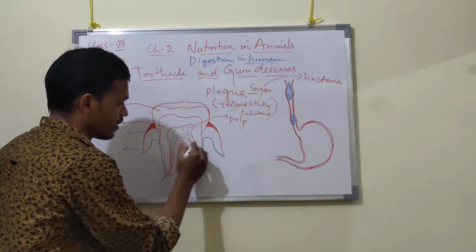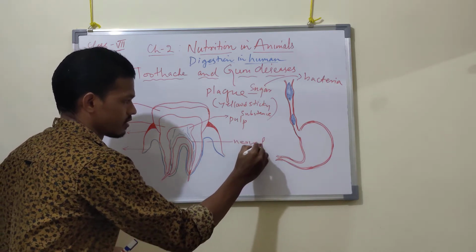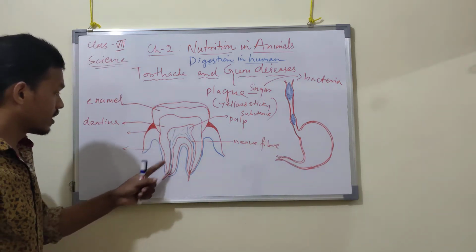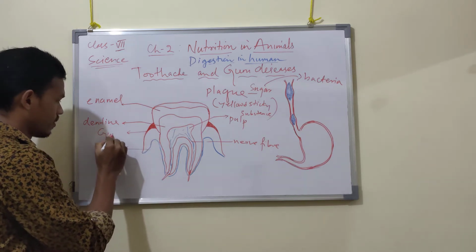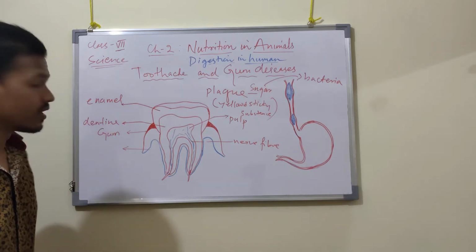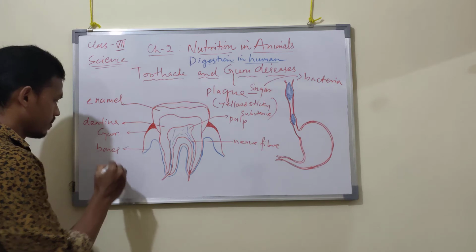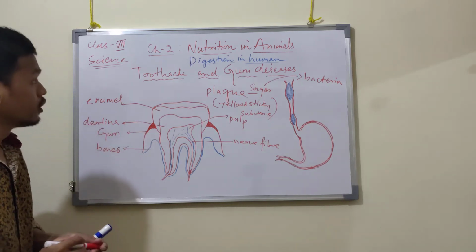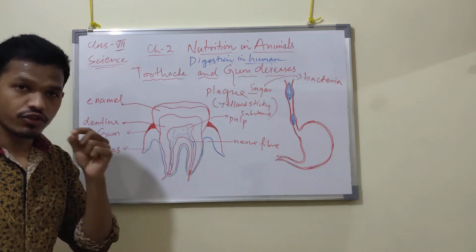This is the nerve, the nerve fibers. This is called gum. Then next, this is bone. Got it now?